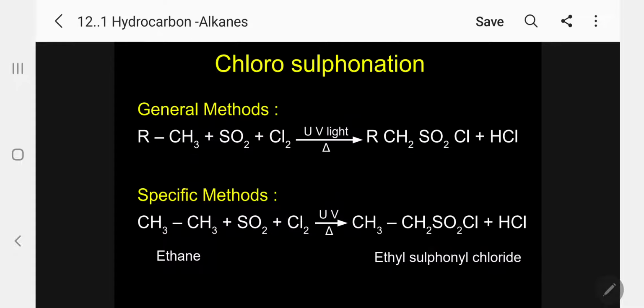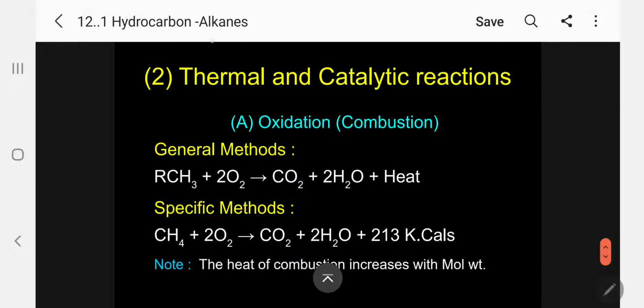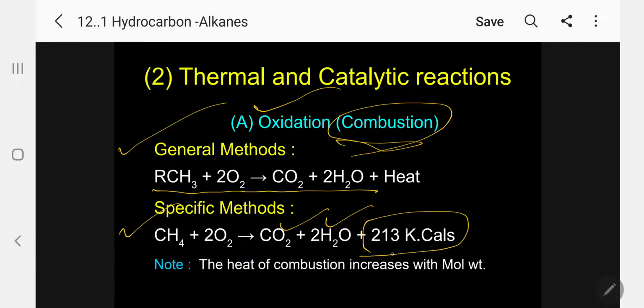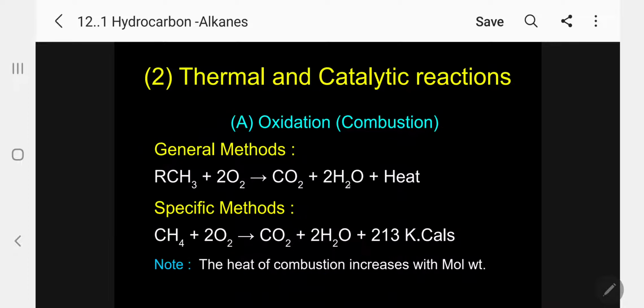Kindly follow. The next one, I will come to thermal and catalytic reactions. General method: oxidation, that is combustion. Any organic compound reacts with oxygen to give finally carbon dioxide and water. This is the general reaction. So I will take a specific one now. CH4 plus 2 O2 gives carbon dioxide and water, and it is exothermic, 213 kilocalories. The heat of combustion increases with the molecular weight. Please follow.